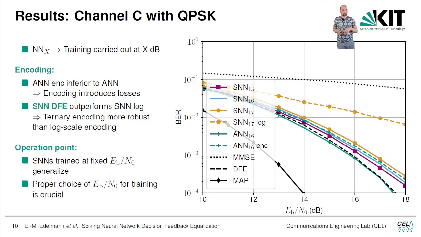As you can see, SNNs are able to generalize over the whole range of EB to N0, and furthermore, a proper choice of EB to N0 for training is more crucial than training an SNN at each EB to N0. In this case, we can see over here that with the purple line, the SNN trained at the EB to N0 of 15, we're close to DFE performance. We still have a small gap, but we're close to it.